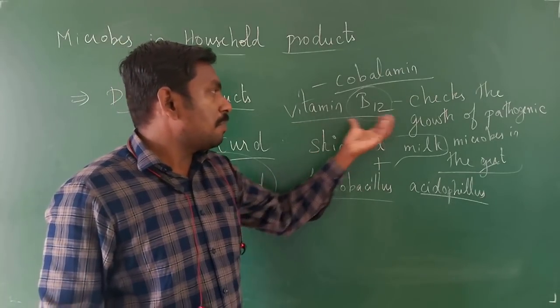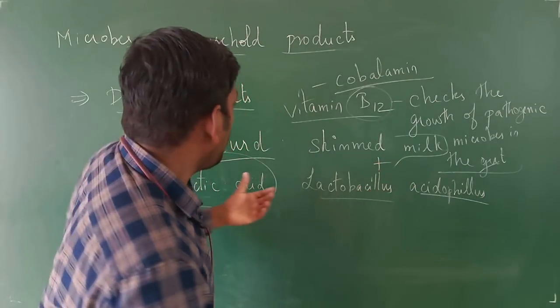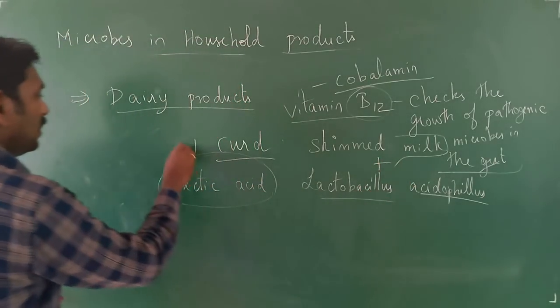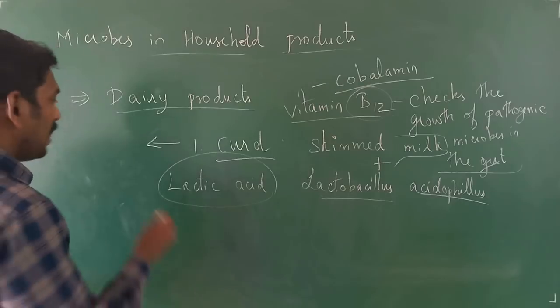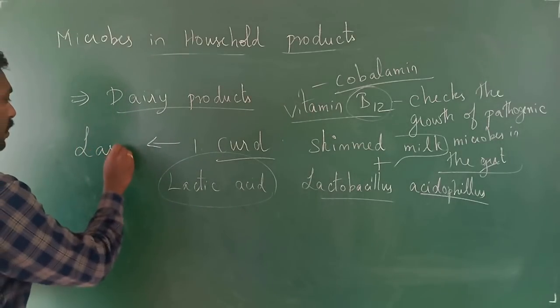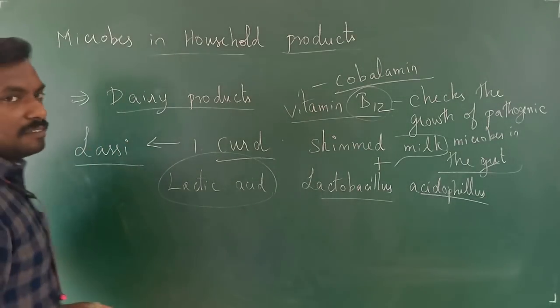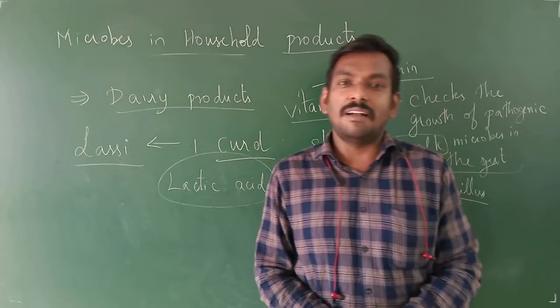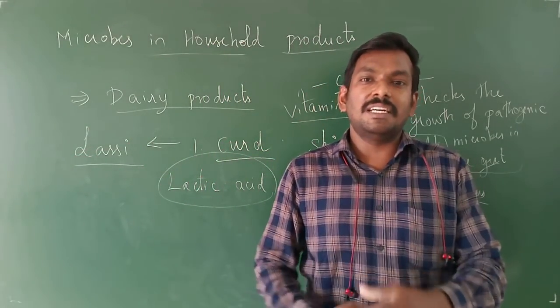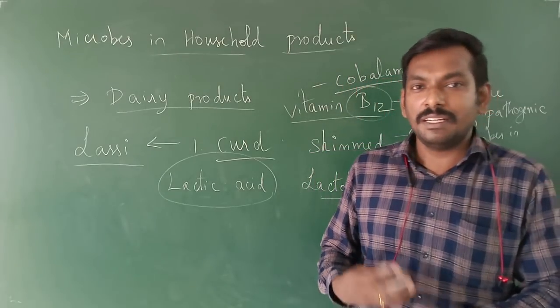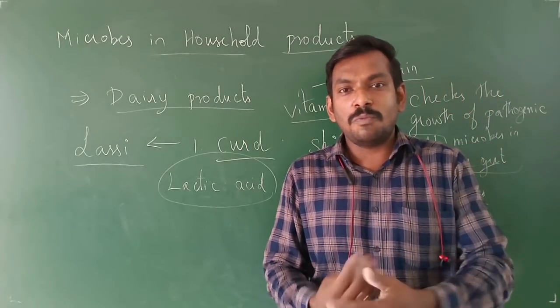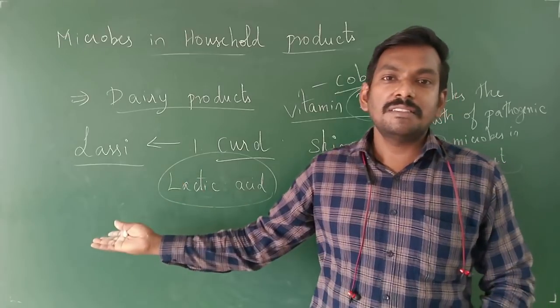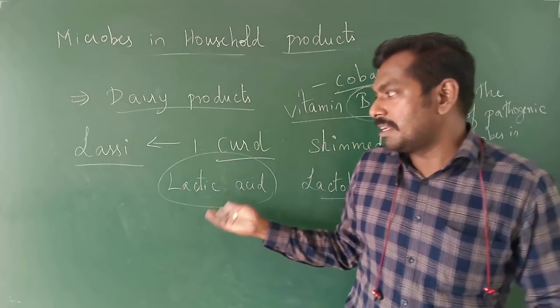So you will be having the vitamin B12. Then you will be having the product which is called lassi. If you talk about curd, you will be having this lassi, right? What does lassi mean? You will be having it sugar or salted. When the curd is churned, churned means it is beaten nicely or thoroughly, and it is homogenized with either salt or sugar, it is called lassi.